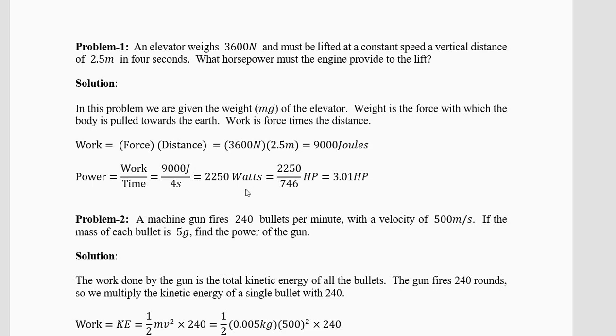But you want to buy the engine. So you'll have to go to the shop, divide 2250 by 746, you'll get 3.01. Do not write 3 here. It is 3.01 HP. So if you go to a shop, you'll say you want an engine which is 3.01 HP or a little better than that. We'll discuss the little better part in the last 3 questions.